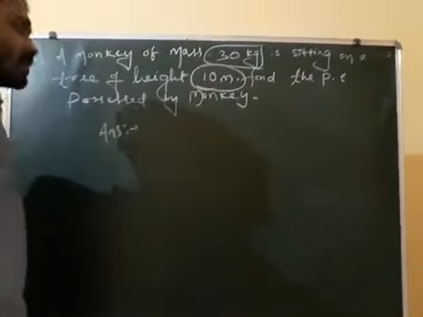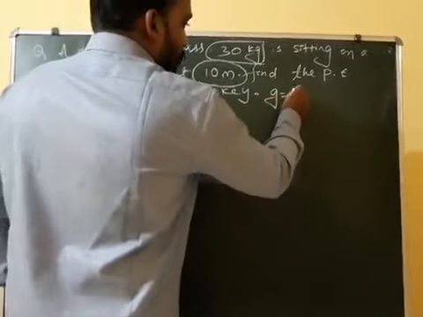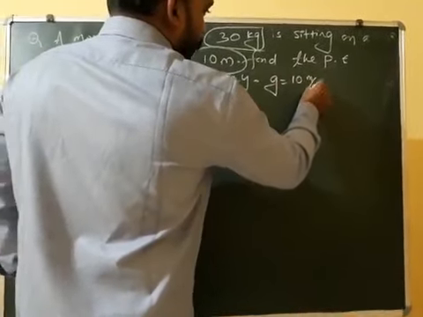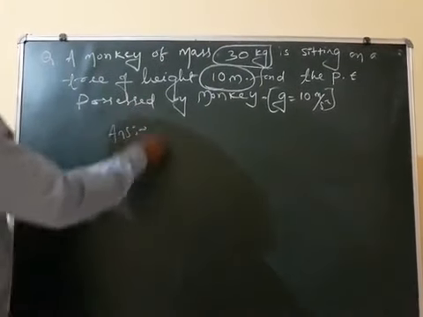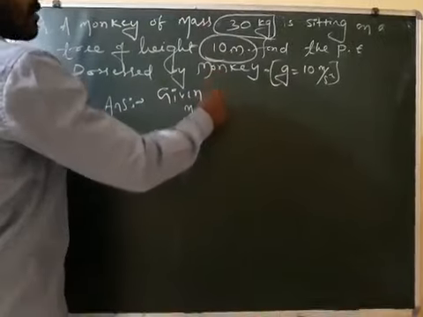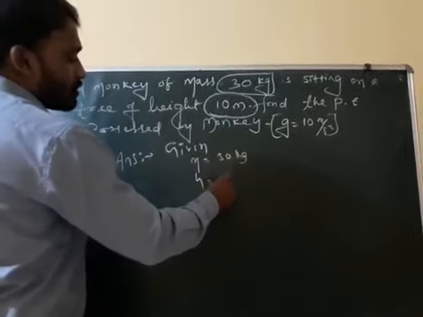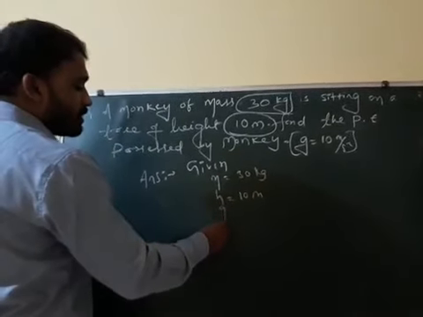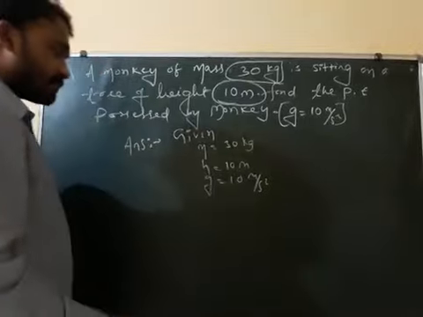Height above the ground is 10 meter. And the g value given is 10 meter per second square. Write what is given: mass is equal to 30 kg, height is equal to 10 meter, and g is equal to 10 meter per second square.